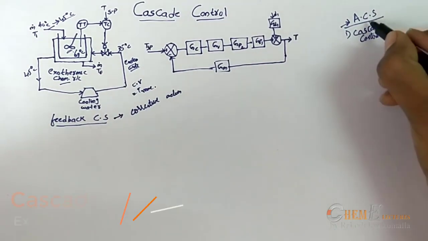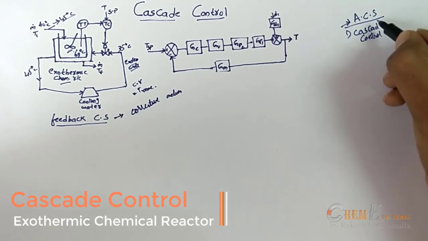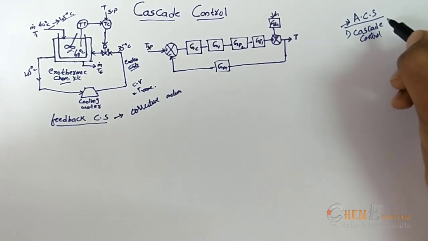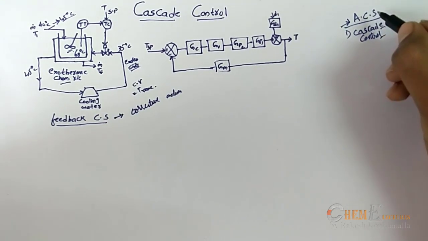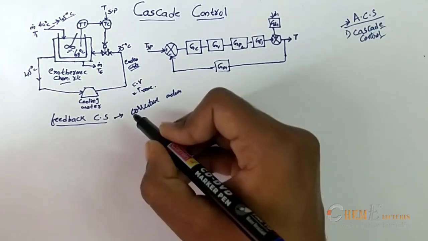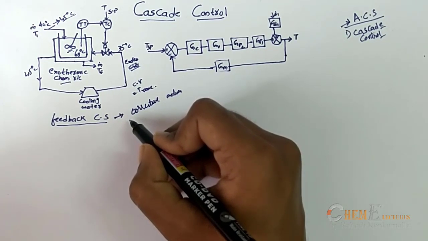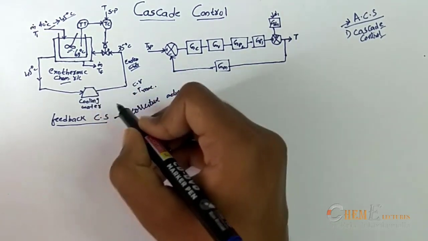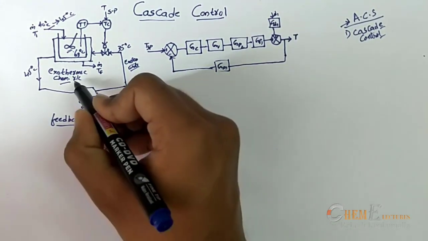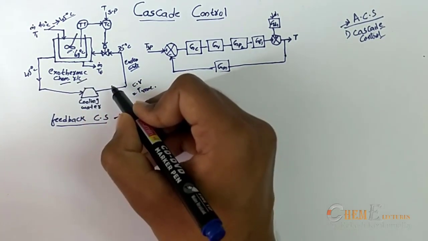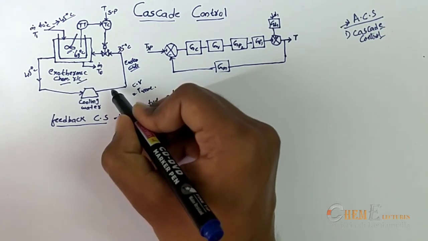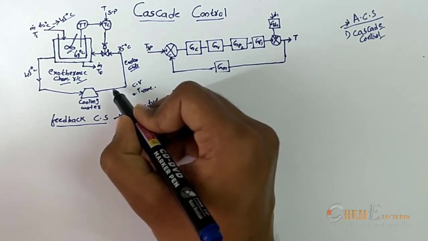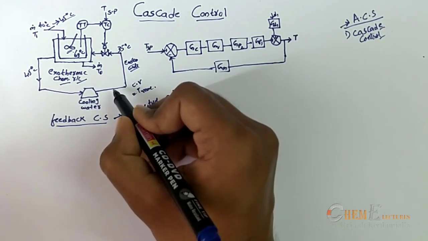Now, coming to advanced control strategies, in this lecture I will be giving a detailed explanation of the cascade control, which is the first form of the advanced control strategy. As you know, we have discussed the feedback control system. Let me take an example of an exothermic chemical reaction. First, we will go through the disadvantages of the feedback control system, and then see how we can overcome them through the advanced control strategies. That is the ultimate aim of this lecture.